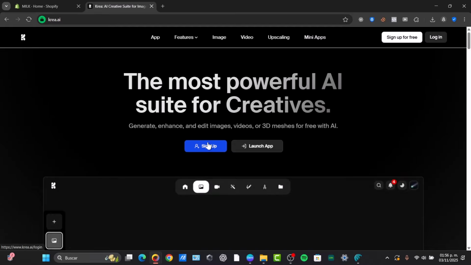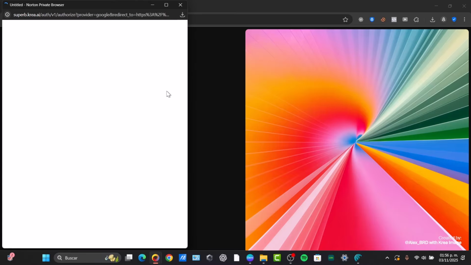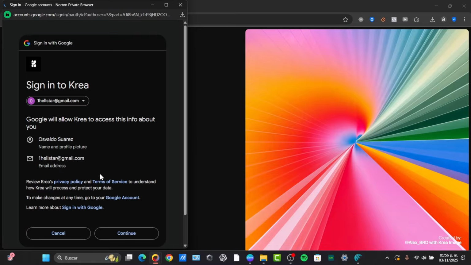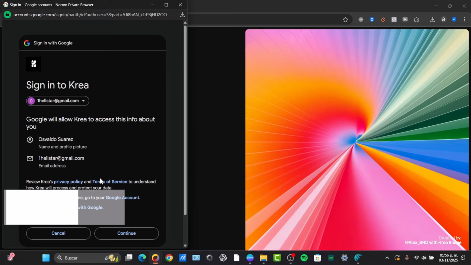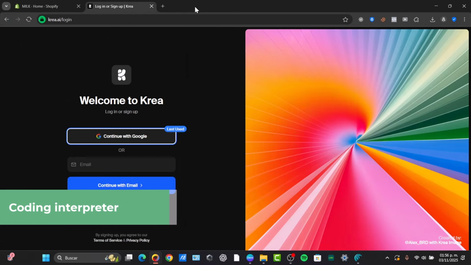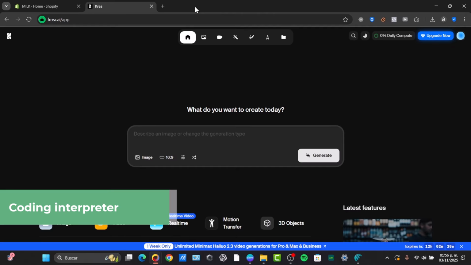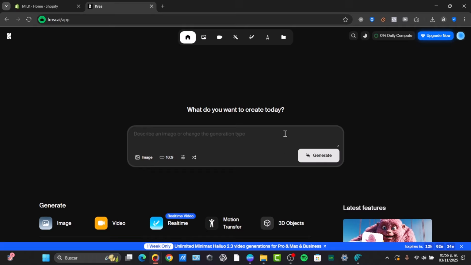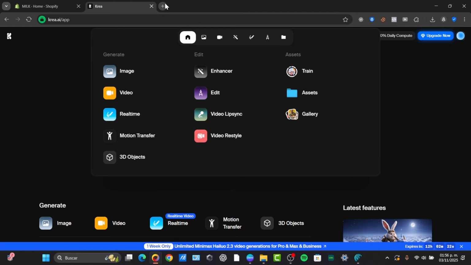Something else that we can use directly with artificial intelligence is a code interpreter. ChatGPT can have the code interpreter, can have a Krea application. Gemini also does that kind of work.